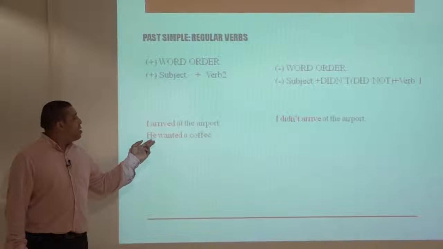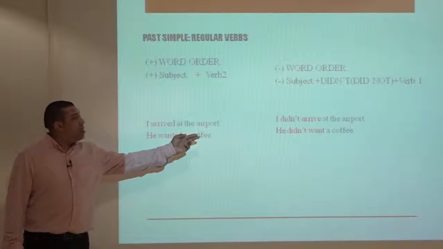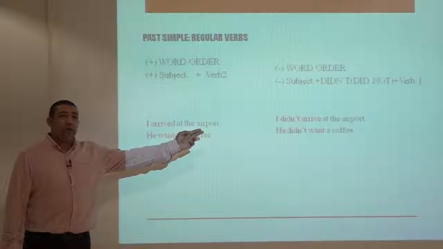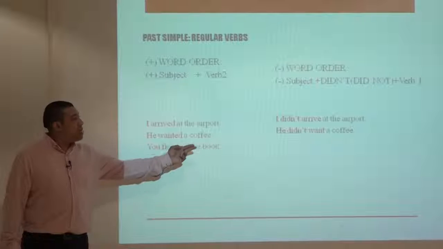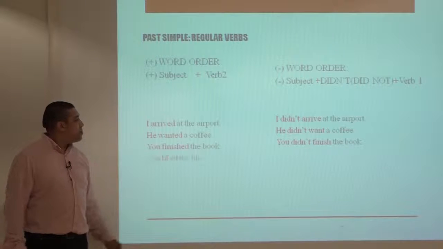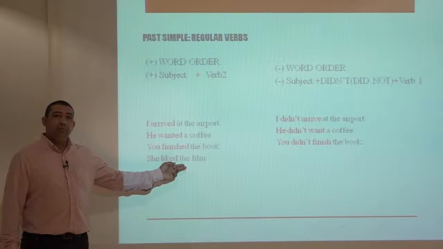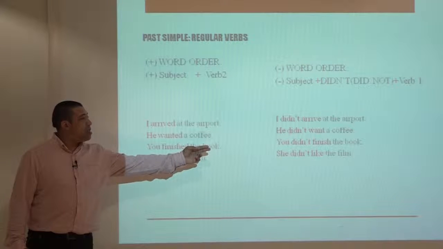Another example, he wanted a coffee. Negative, he didn't want a coffee. You finished the book. Negative, you didn't finish the book. She liked the film. Negative, she didn't like the film.